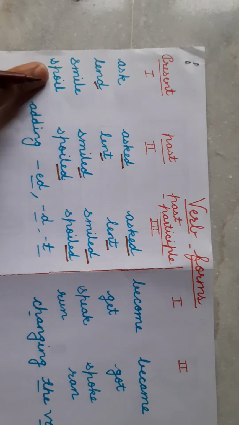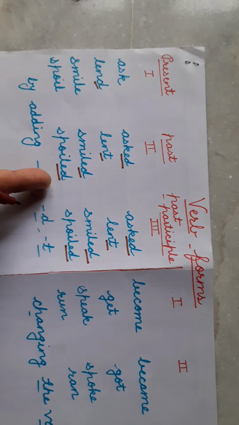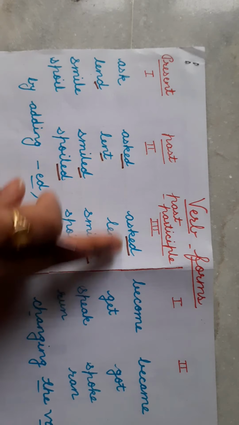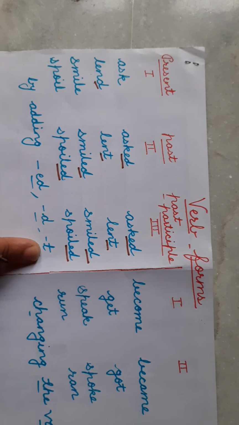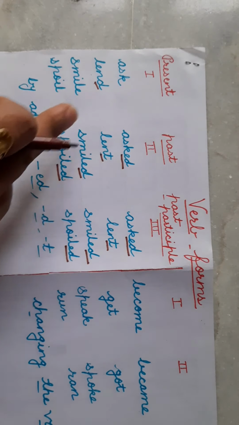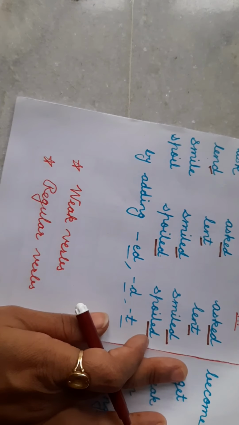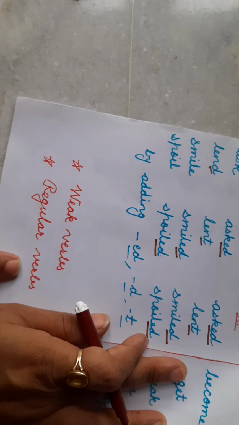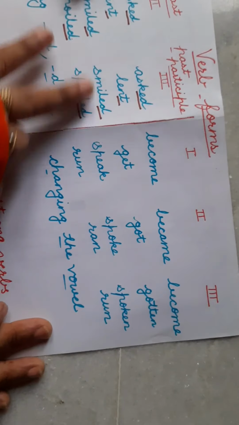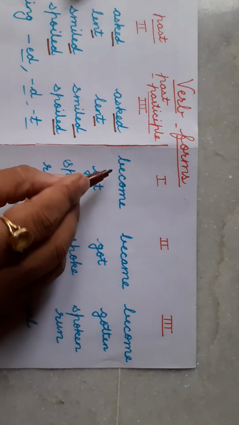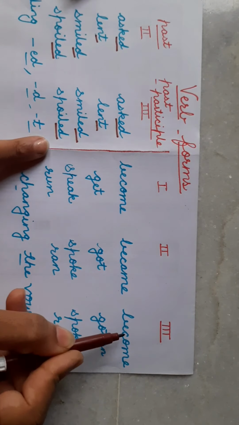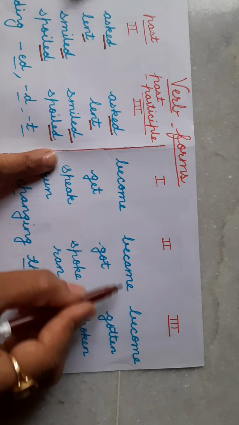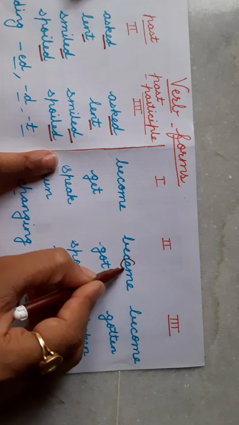So some verbs change in form by adding ed, d, and t. These types of verbs are called weak verbs or regular verbs. And the other type is these types of verbs: become, became, become. So what is the change? Here the change of vowel.